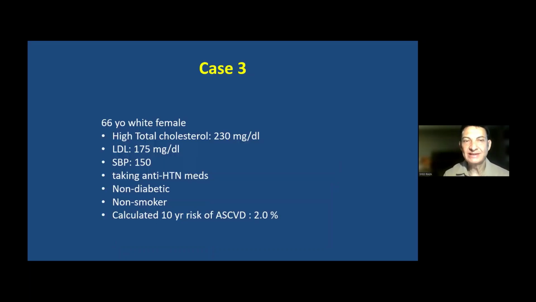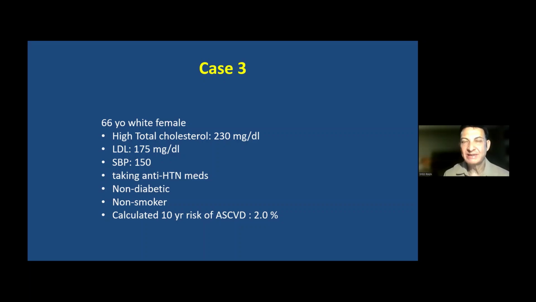So third case is a 66-year-old white female. Now this time you see that LDL cholesterol is quite high, but again, less than the cutoff of 189. So the guidelines and how you decide for the statin therapy will slightly differ here. Patient is hypertensive and is taking antihypertensive medication, but not diabetic and non-smoker. So somebody who's not diabetic, that does change the equation quite a bit.